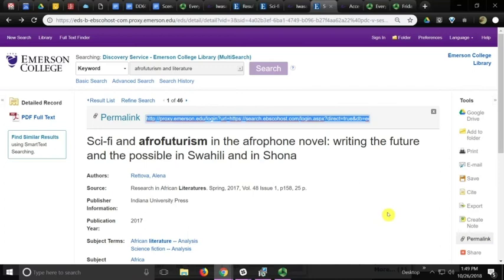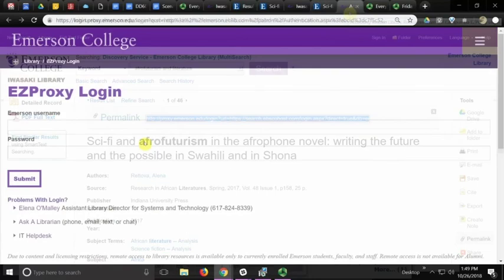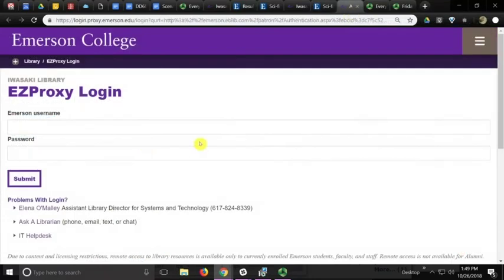Finally, for off-campus users, don't be afraid of this login screen. This login screen is a good screen. Enter your Emerson email credentials when prompted, and voila, you've got access to the library's online resources from wherever you are.